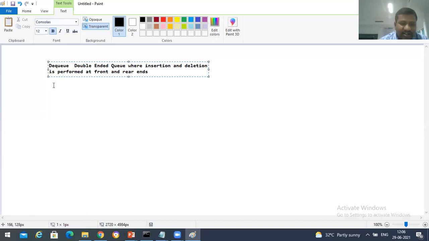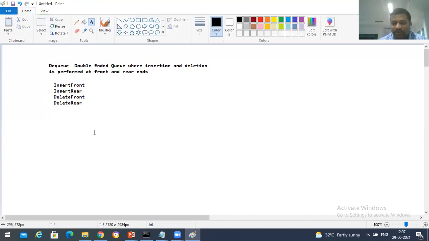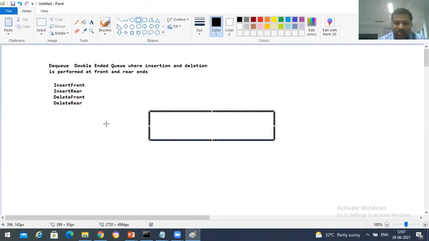In a general queue there are mainly two operations: insertion can be done at the rear, deletion can be done at the front. But here the operations are: insert front, insert rear, delete front, delete rear, whatever the element might be. If you want to insert from the front end, you can insert. You can delete an element from the front end, and if you want to delete an element from the rear end, you can delete the element from the rear end.